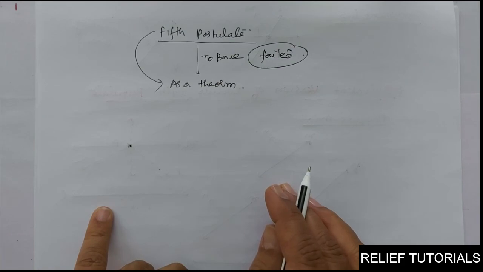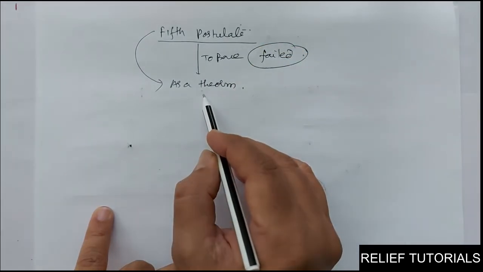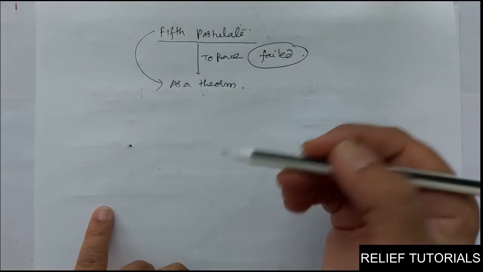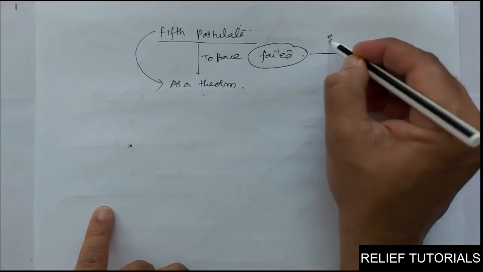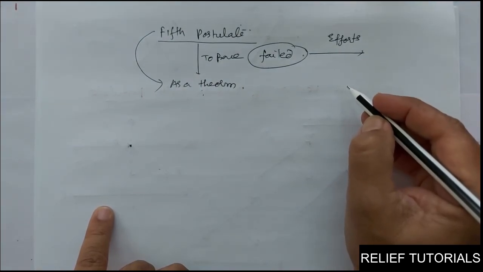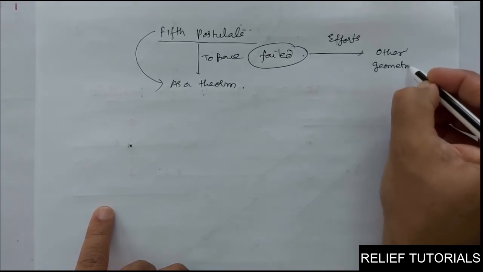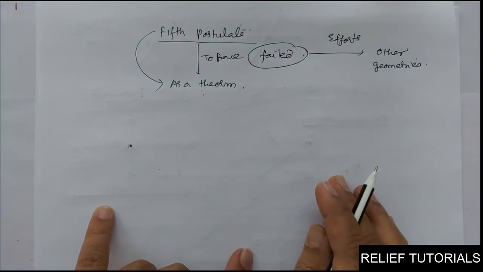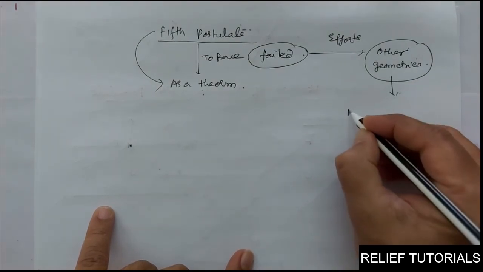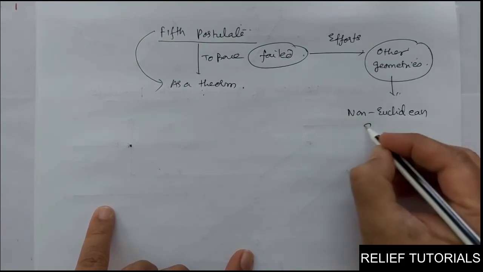But these efforts have led to a great achievement, the creation of several other geometries. Many other geometries were created, and these geometries are different from Euclidean geometry, so they are called non-Euclidean geometry.